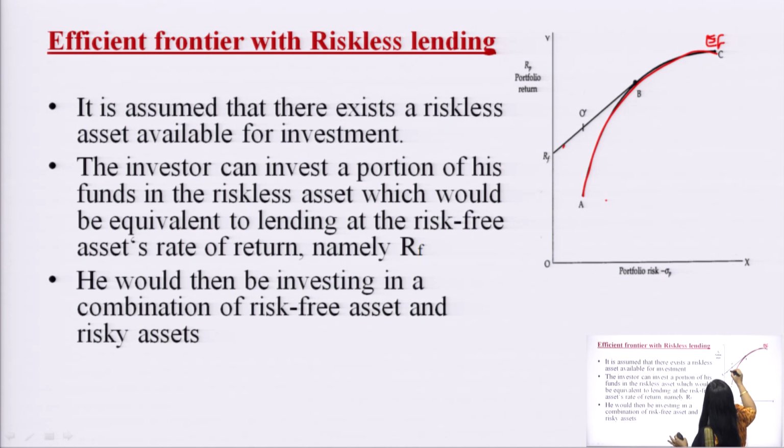This model says that if they do riskless lending and riskless borrowing, their efficient frontier would now change from this concave line to a straight line.